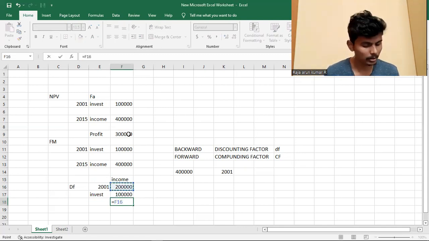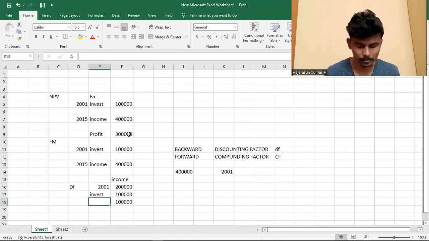Now only we consider 2 lakh minus 1 lakh as NPV. Profit is correct.